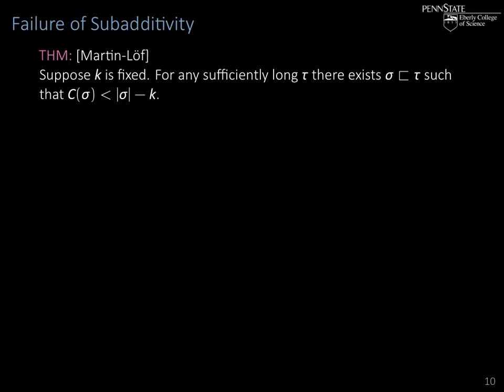That's a consequence of the following theorem due to Per Martin-Löf. Suppose we have a natural number k fixed. Then for any sufficiently long tau, there exists an initial segment sigma of tau such that the complexity of sigma, or the compressibility of sigma, drops by k, i.e. is less than the length of sigma minus k.